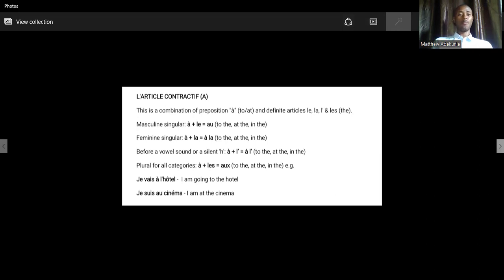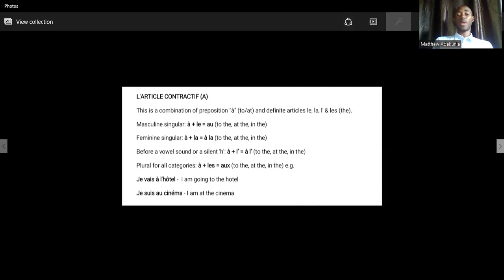Now, first, we have masculine singular. So how do you say at the something? Of course, you know that all nouns in French have gender, either masculine or feminine. So if you are going somewhere and that place is masculine, how will you say, I'm going to the so-so place, or I am at the place? So we have à plus le, that will give you au.